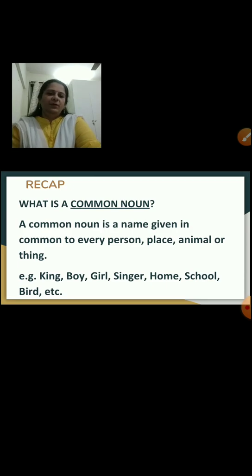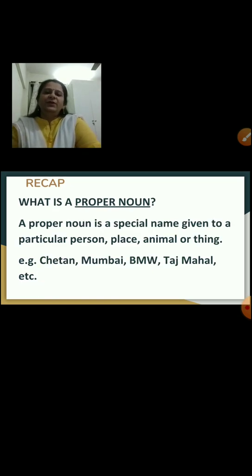What is a common noun? A common noun is a name given in common to every person, place, animal or thing. For example, king, boy, girl, singer, home, school, bird, etc. Then you learned what a proper noun is.